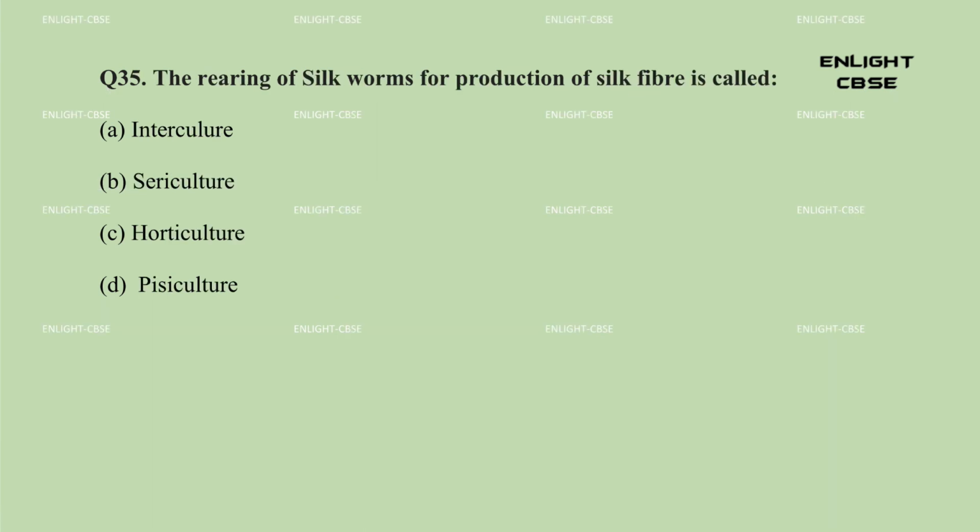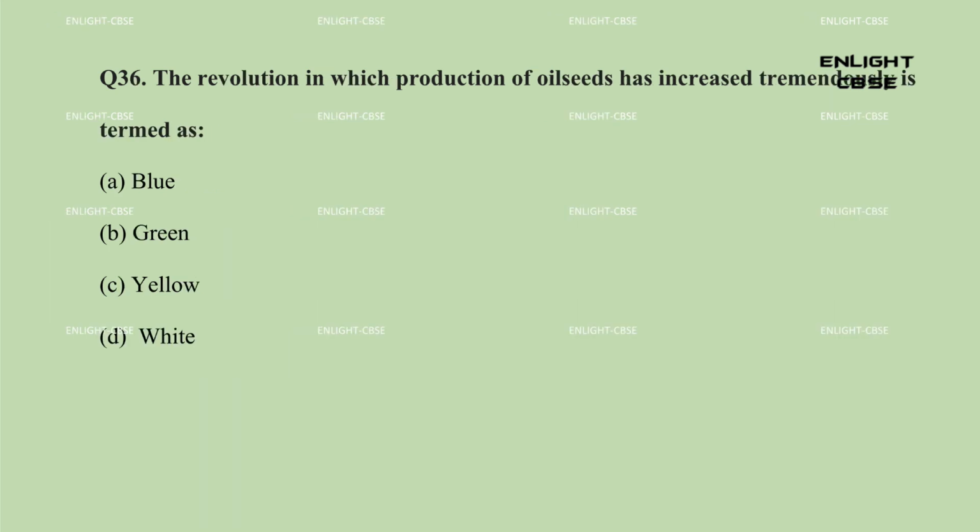Question 35. The rearing of silkworms for production of silk fiber is called A. Interculture. B. Sericulture. C. Horticulture. D. Pisciculture. Answer, B. Sericulture. Question 36. The revolution in which production of oil seeds has increased tremendously is termed as A. Blue. B. Green.